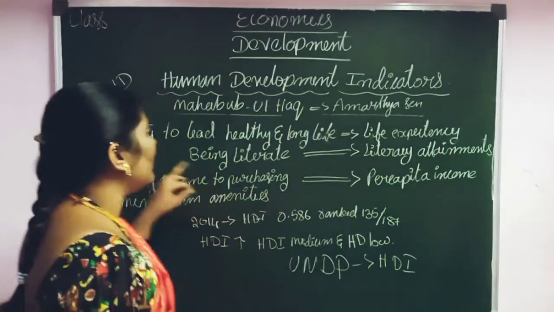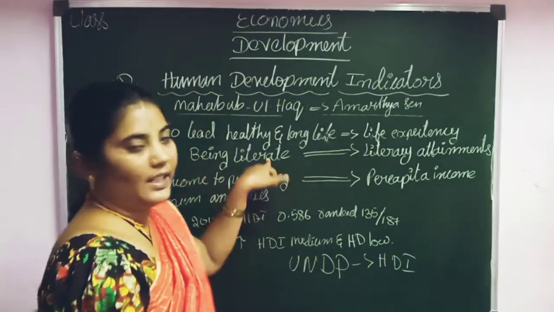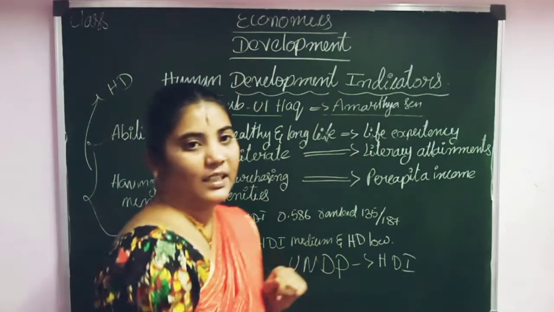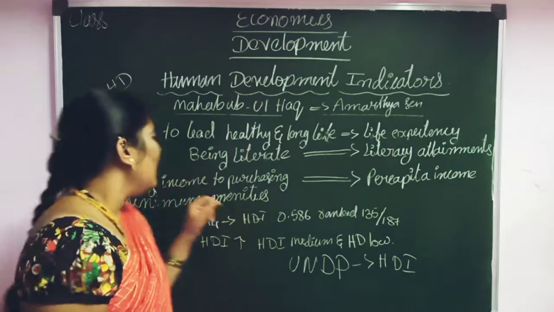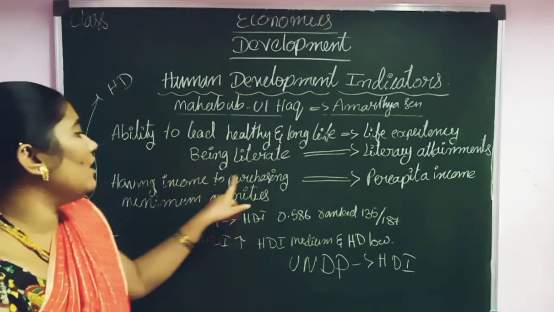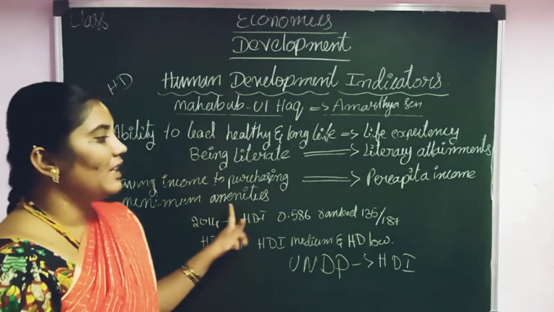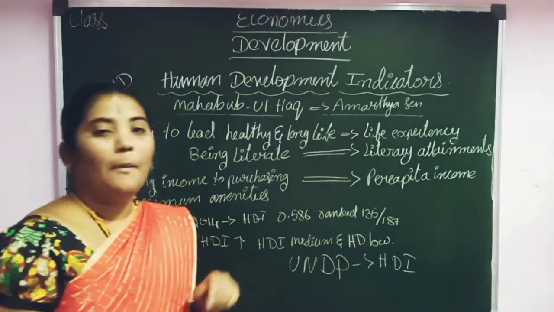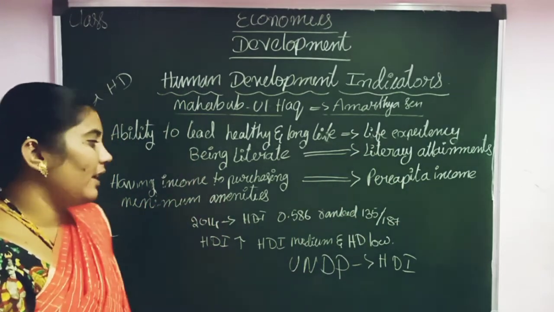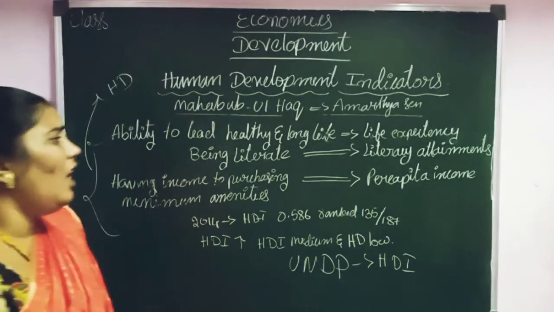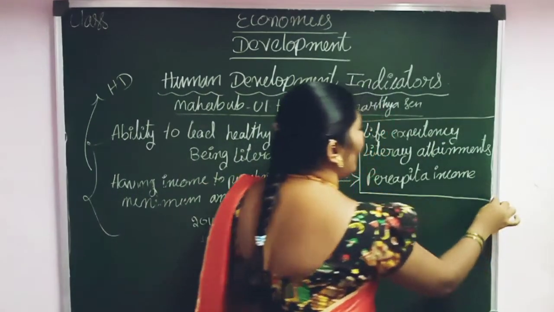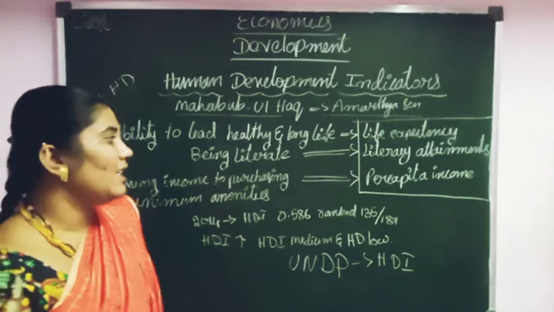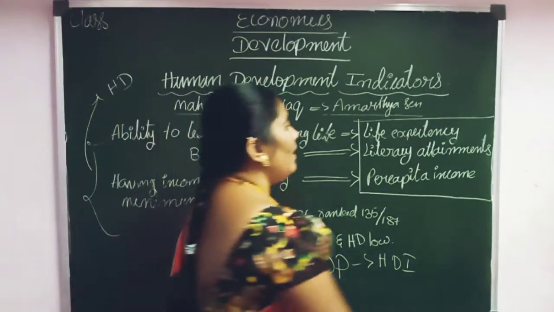Then being literate is taken as literacy attainment. Then having income for purchasing minimum amenities is considered as the per capita income. Then how can we calculate these three as the HDI? Let us discuss them one by one.